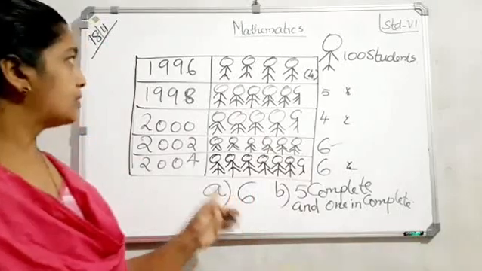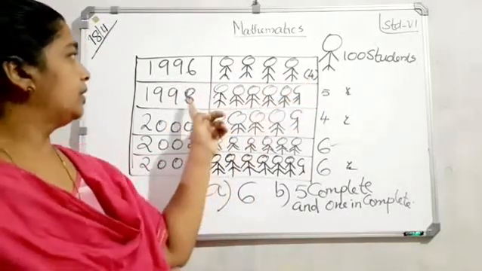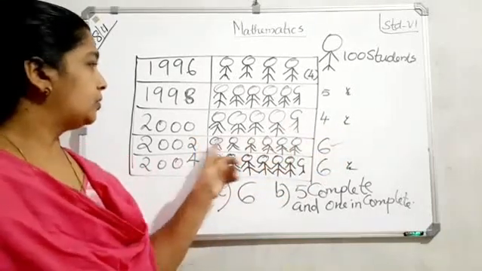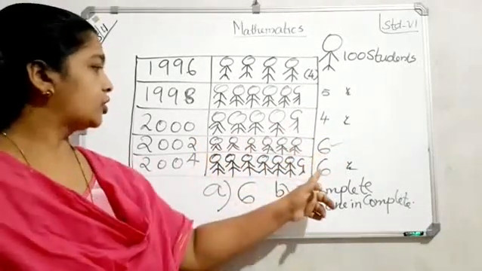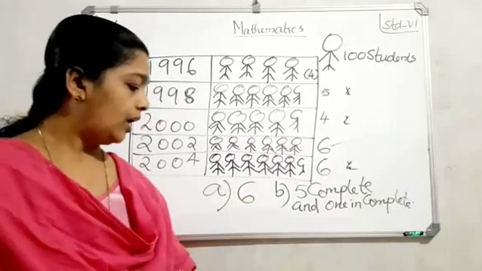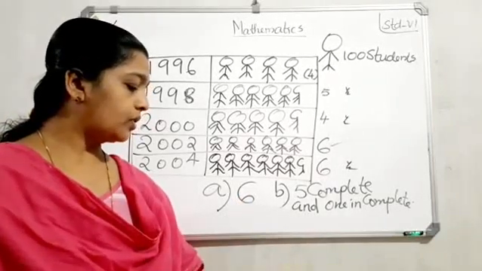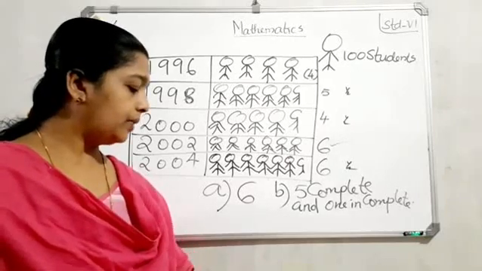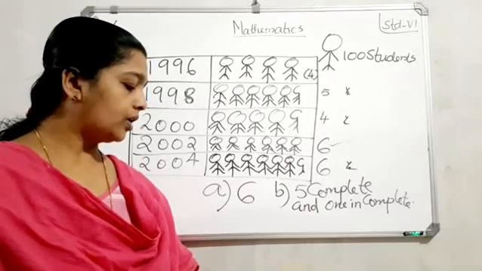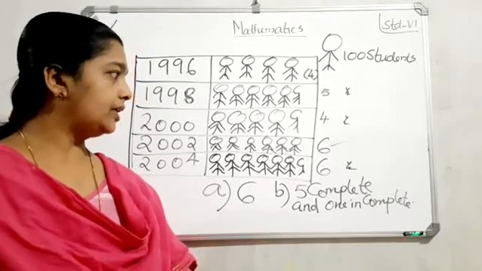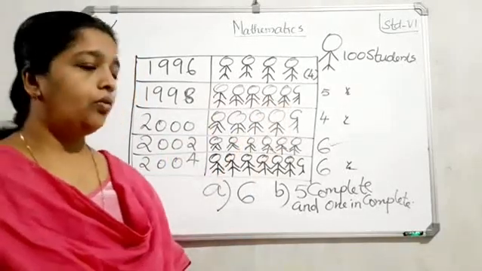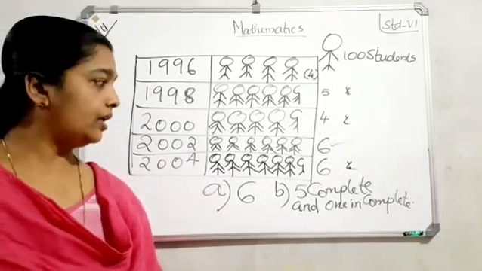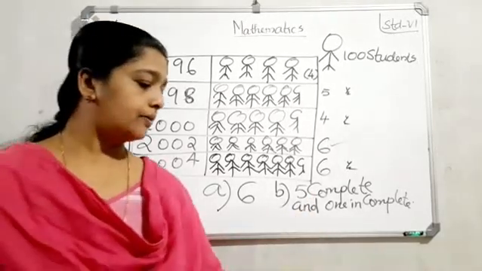Yes. Once more: 1996, 4. 1998, 5 and half. Again, 4 and half, then 2006, and last one 6. First question, how many symbols represent total number of students in the year 2002? That is answer 6. And B, how many symbols represent total number of students for the year 1998? That is 5 complete and 1 incomplete.